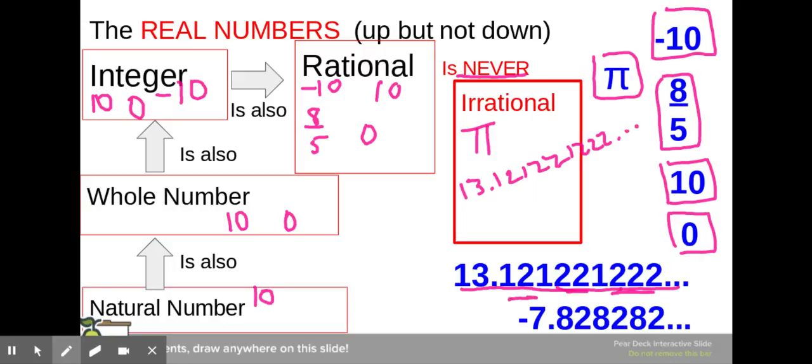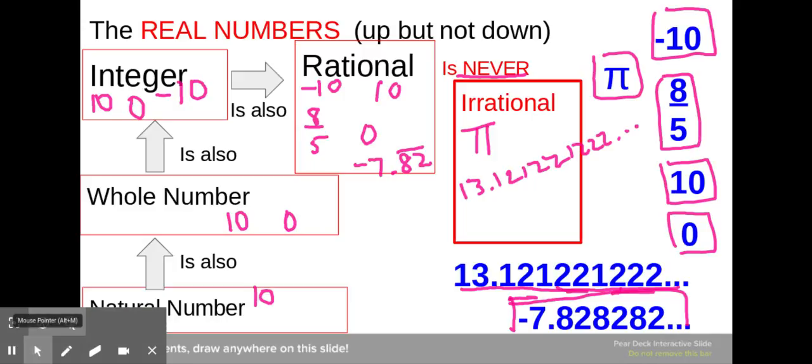And this last one, negative 7.828282, well, that's rational. It's got a repeating pattern. And I'll even write that with a bar in bar notation. 7.82. Put the bar over the 82, meaning it repeats forever, the 8 and the 2. Okay.